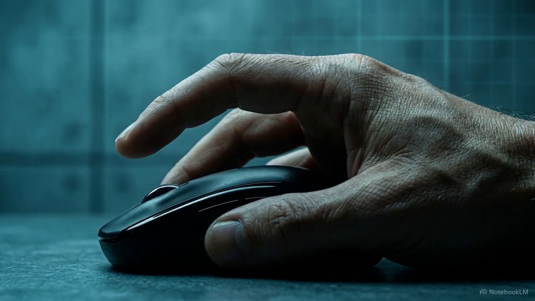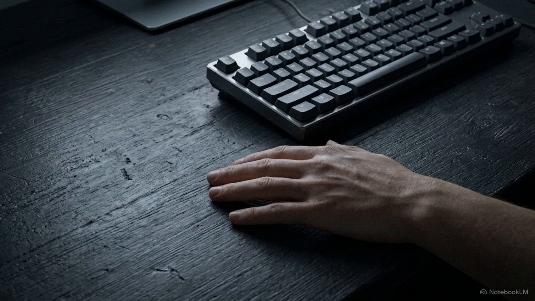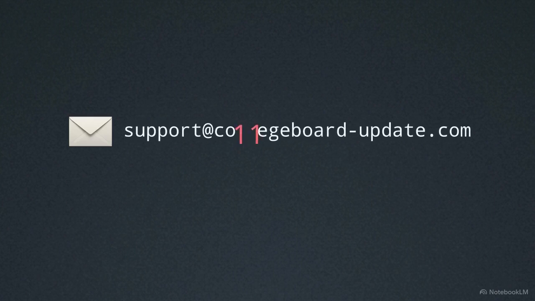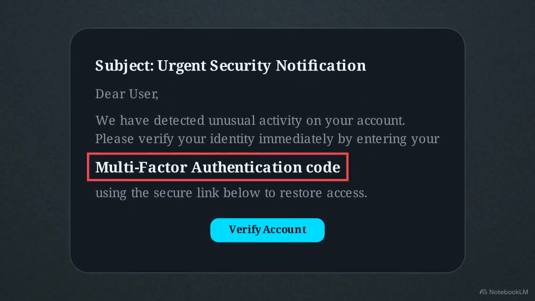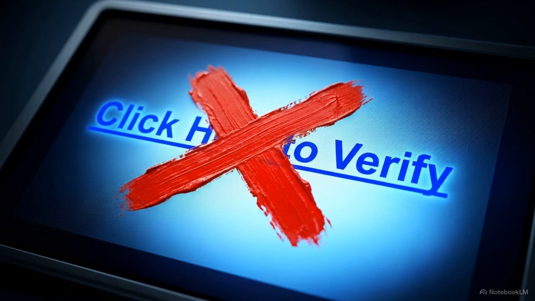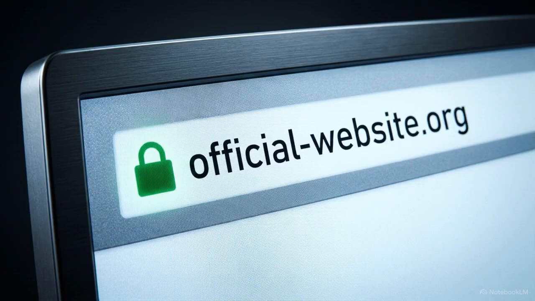Let's return to Maya's email. The first and most crucial defensive step she can take is to pause. Stopping to breathe intentionally breaks the psychological grip of urgency. Look closely at this isolated email address. Swapping the L for a 1 creates a visual deception called typo squatting. Moving down, the email demands her multi-factor authentication code. Legitimate organizations never ask for MFA codes via direct links. The correct defense protocol is to ignore the provided link. Maya should open a fresh browser window, navigate independently to the official College Board website to verify the claim, and report the attempt.